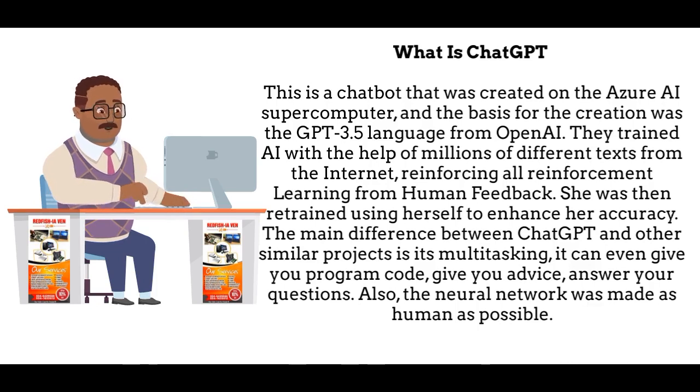The main difference between ChatGPT and other similar projects is its multitasking. It can even give you program code, give you advice, answer your questions. Also, the neural network was made as human as possible.